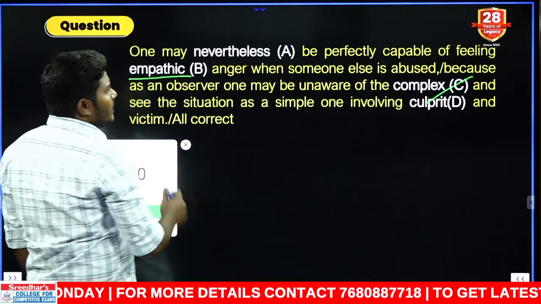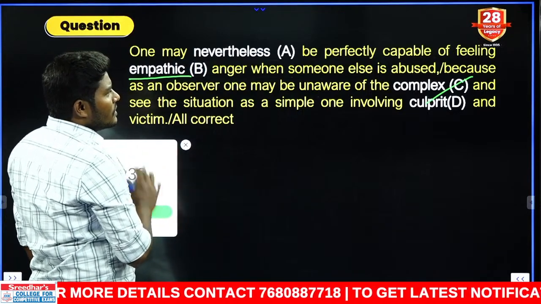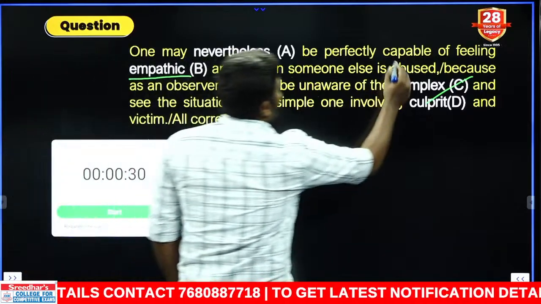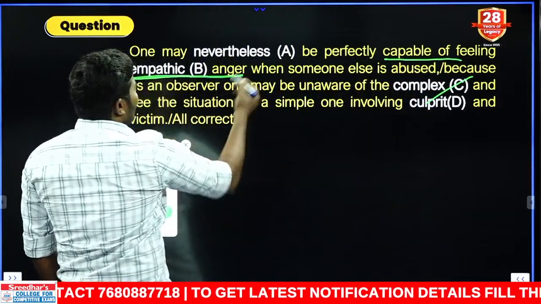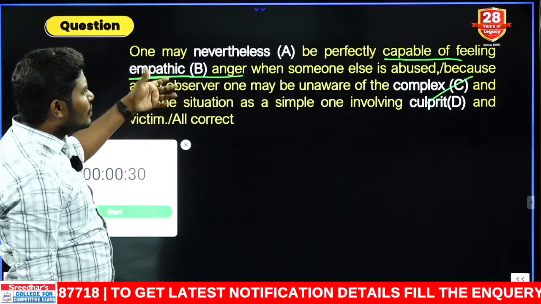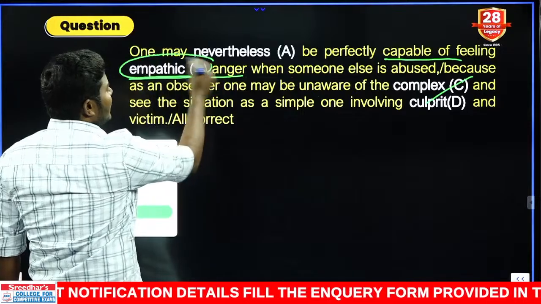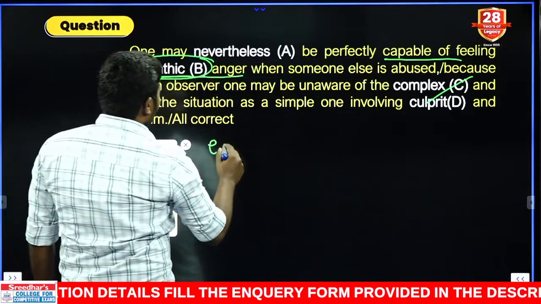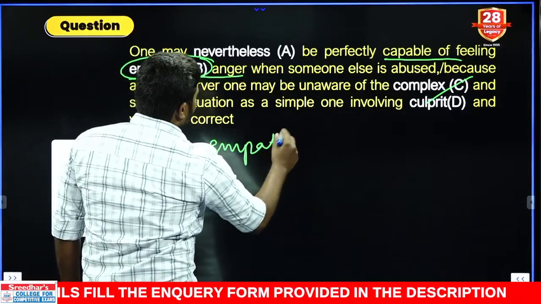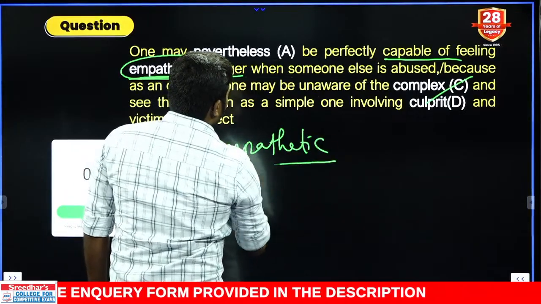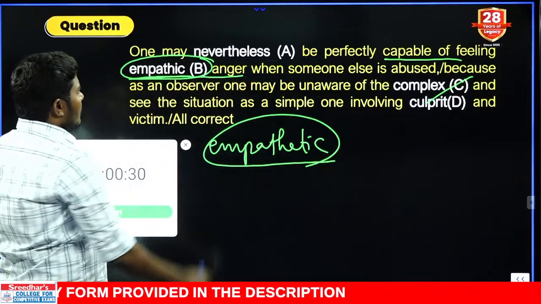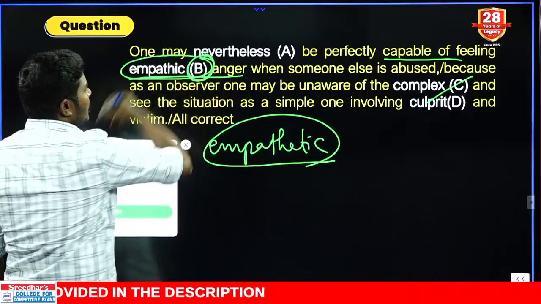Because the spelling is wrong, however, I want you to check if there is any contextual difference. Capable of feeling empathetic anger. This is where somewhat it looks odd. However, spelling is wrong. Contextually, also it looks somewhat different. What is the correct spelling here? Empathetic. However, we need to change the spelling. Contextually also we have some more doubt here.